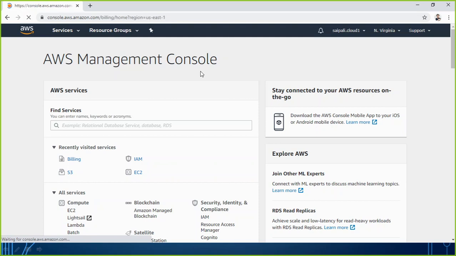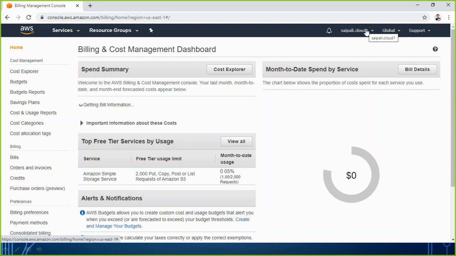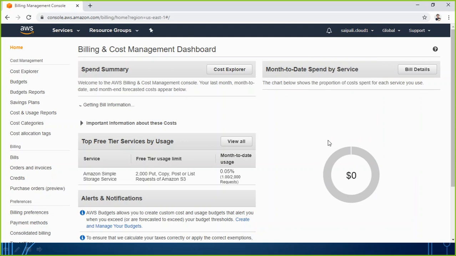And that billing you will be able to check from this option by going to the users and the option of My Billing Dashboard. Right now you can see, in a graphical way also, it is telling me how many dollars I have spent in this user account, how much bill is for me. Here it is telling me what kind of tier service I am using, the month to date usage, how much I have used or requested, and the free tier usage limit, how much I can do.